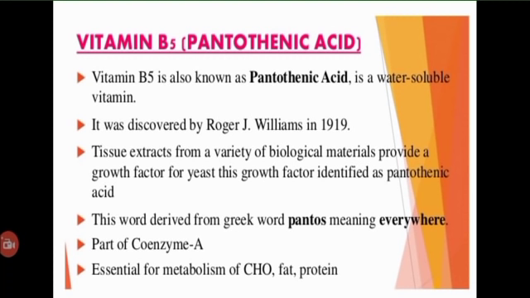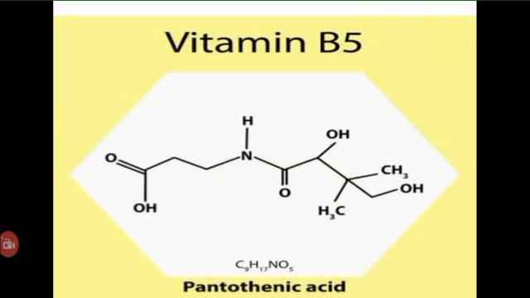It also helps in making new red blood cells, and synthesizing cholesterol and a wide number of hormones in the adrenal glands. Coming to the structure of coenzyme A, it consists of two components, pantothenic acid and beta alanine, held together by a peptide linkage, and synthesis of coenzyme A from pantothenate occurs in a series of reactions.